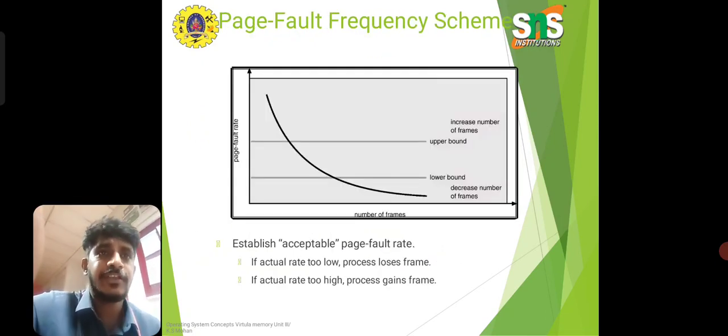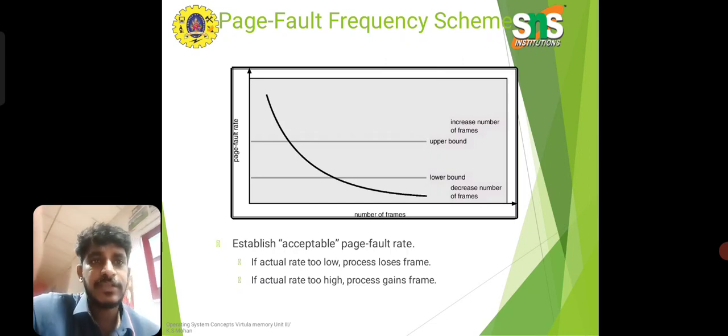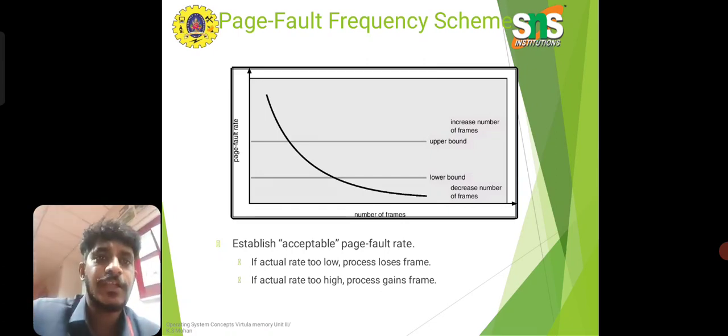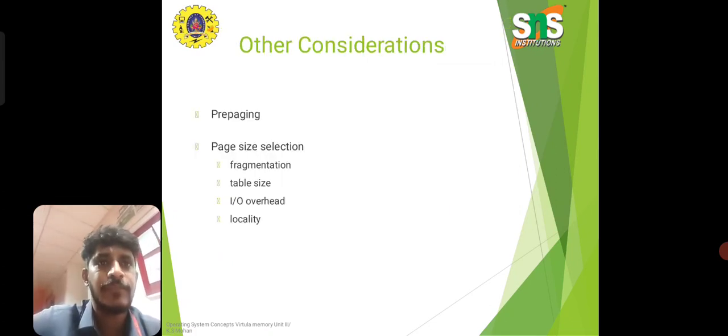Page fault frequency schemes are also available. We establish an acceptable page fault rate, with an upper bound and a lower bound. If the actual rate is too low, the process loses a frame and the number of frames decreases. If the actual rate is too high, the process gains a frame and the number of frames increases.